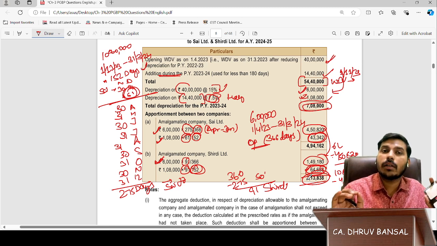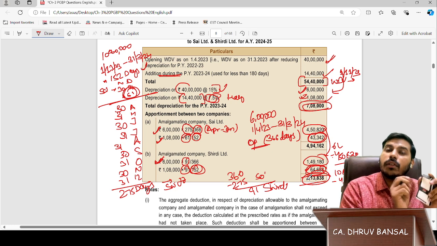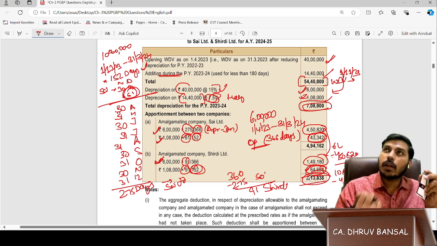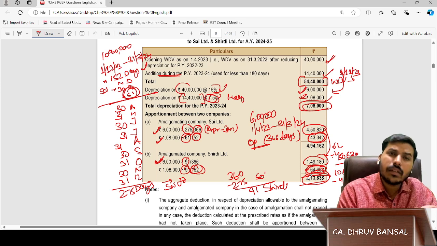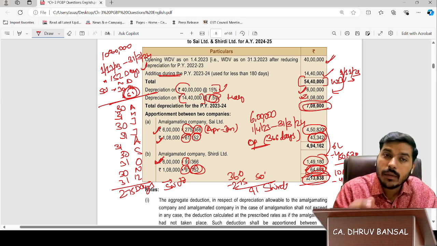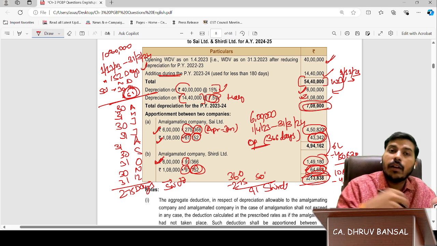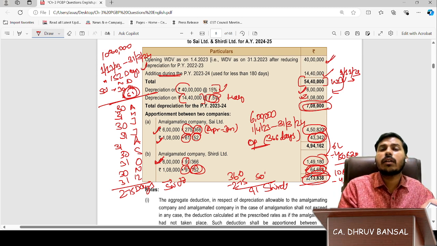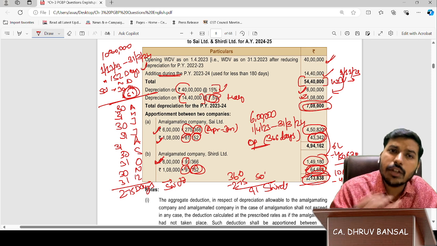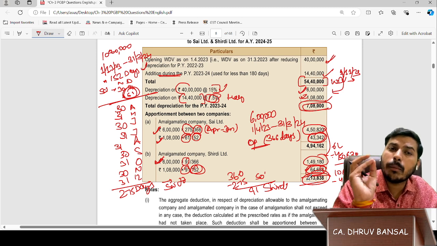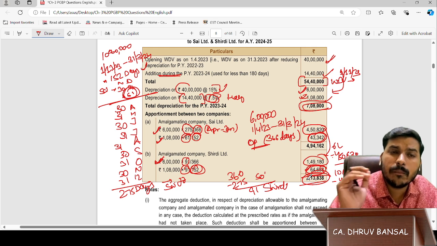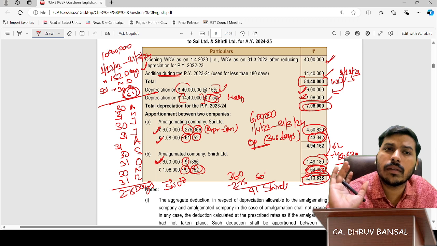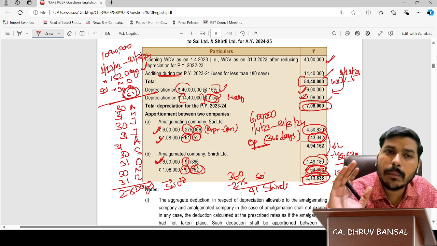If you mark a question like illustration 3 as important in your first revision, then in your second revision you will see whether this illustration is still important for you. If yes, then mark it again. In the third revision, if there is no use, then you can remove it. It will decrease your burden, friends. Revision after revision, you will get to know how many questions are important. And before the one-day revision, the fewer the questions, the less the stress you will have. Are you getting my point?